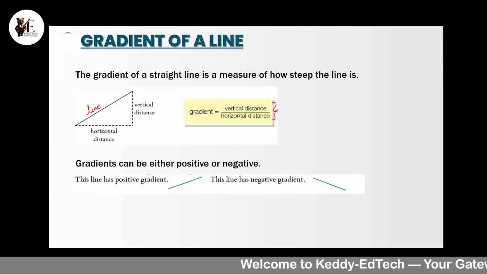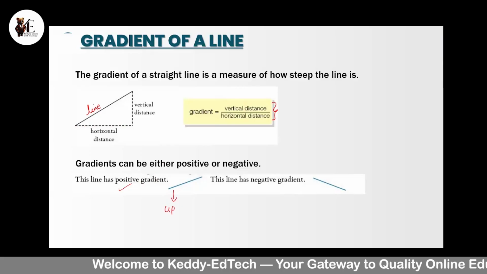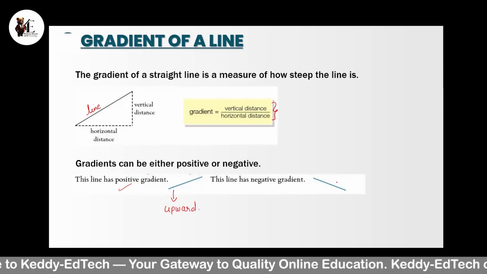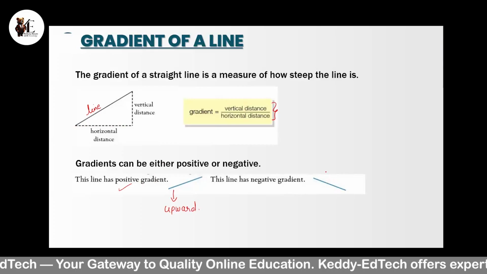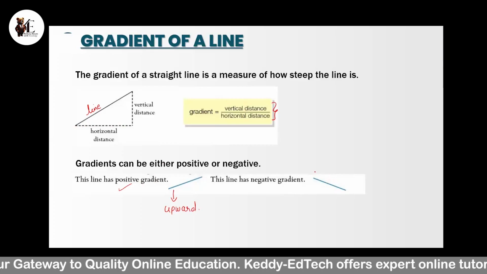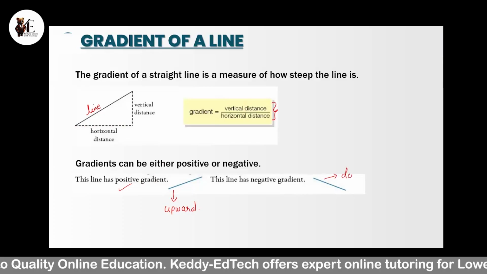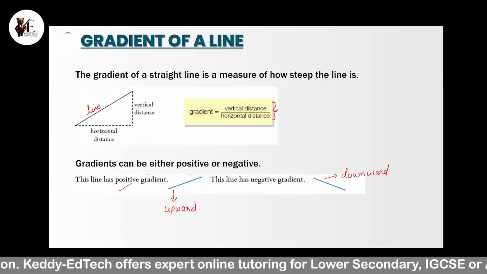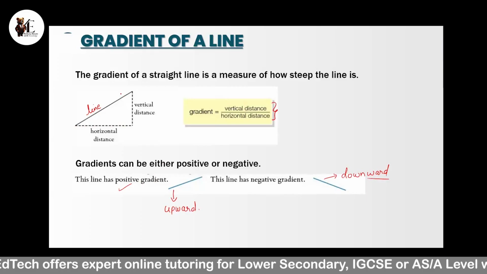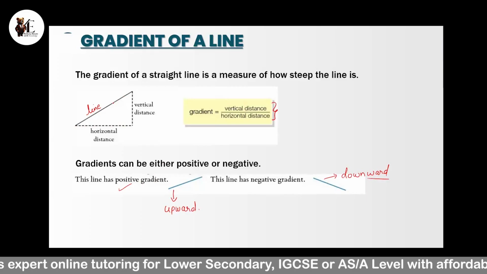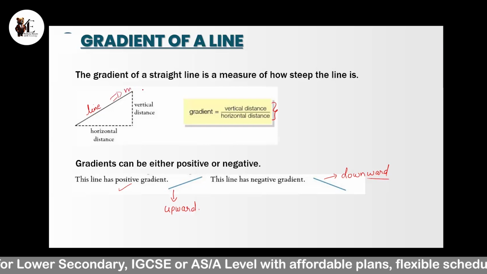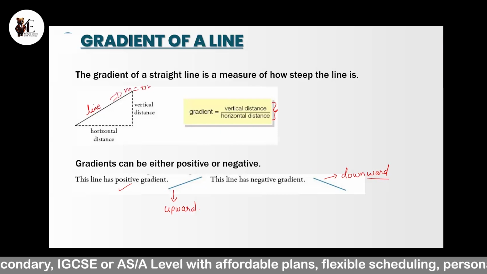If the value of the gradient is positive, it means the graph of the line is going in the upward direction. And if the line is going in the downward direction, or the value of the gradient is negative, then when we draw the graph of the equation, it will go downward. Like for this line, it is going in the upward direction. So without calculating anything, we can tell that the gradient will be positive because the line is going upward.